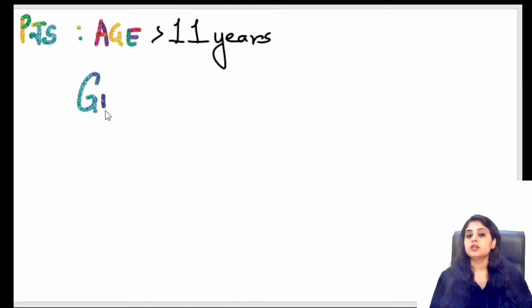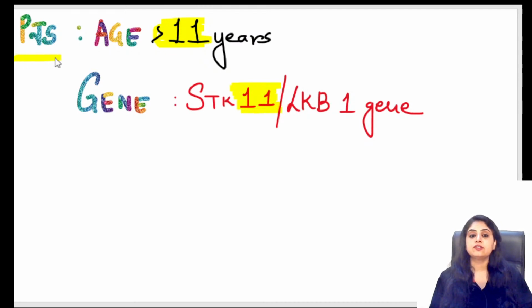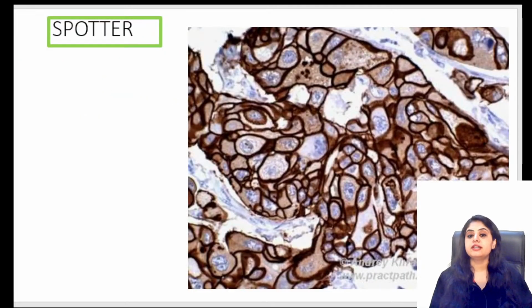Number two question, what is the genetic alteration in Peutz-Jeghers syndrome? The genetic alteration is STK11, also known as LKB1 gene. STK11 or LKB1 gene. So repeating, there is something called 11 years and the genetics is STK11. That is a case of Peutz-Jeghers syndrome. Okay, having done with that question, let's move on to the next one.